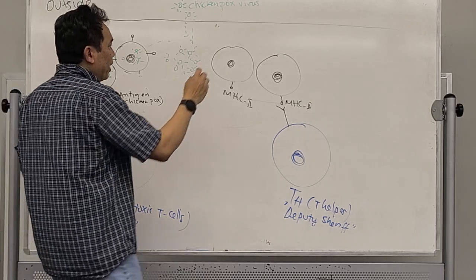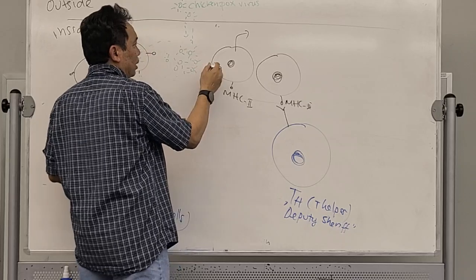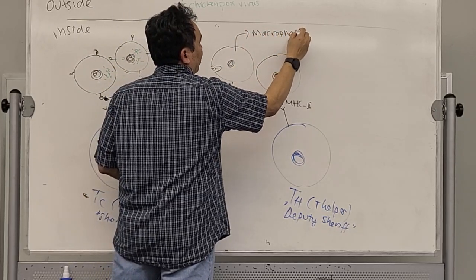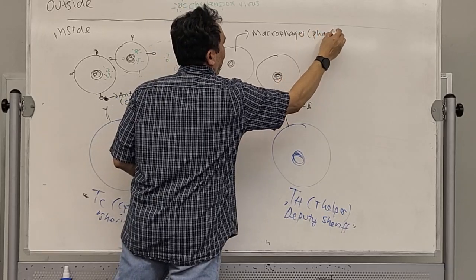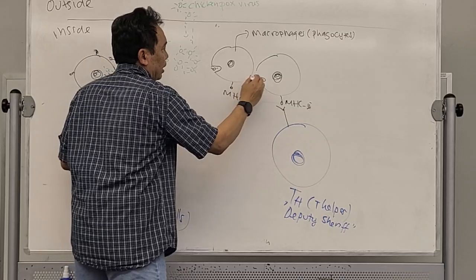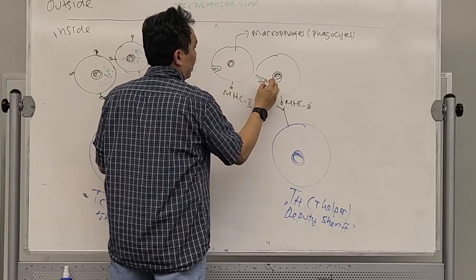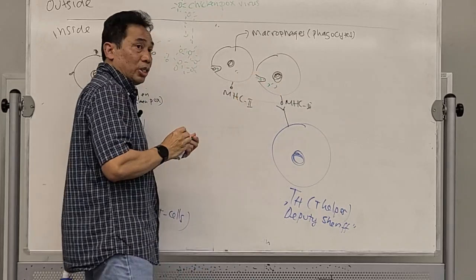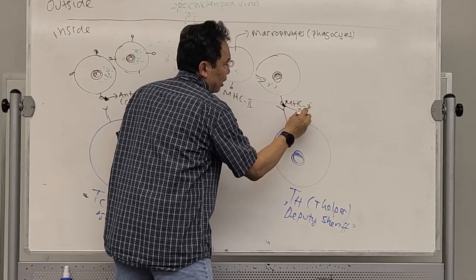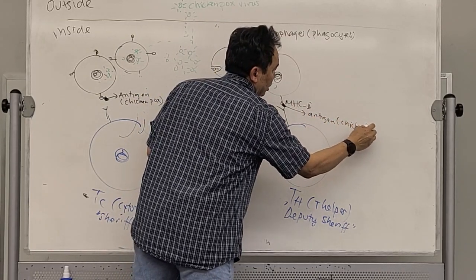Now, we have another cell over here that is able to eat this, the macrophage or the phagocyte. Whenever the phagocyte eats the viruses or the infectious disease, it will also show the antigens over here. This is going to be the antigens, which is chickenpox.